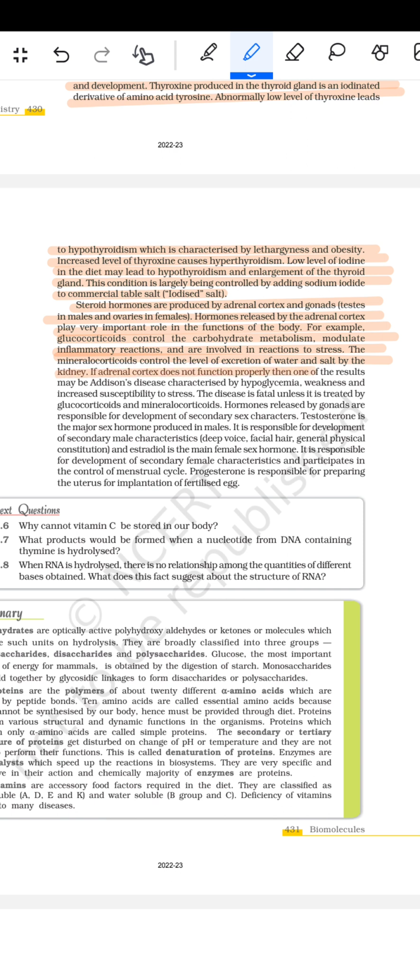If the adrenal cortex does not function properly, then one of the results may be Addison's disease characterized by the hyperglycemia, weakness, and increased susceptibility to the stress. The disease is fatal unless it is treated by the glucocorticoids and the mineralocorticoids.